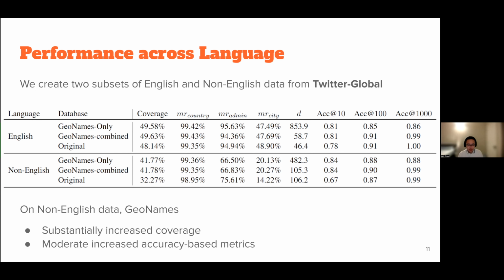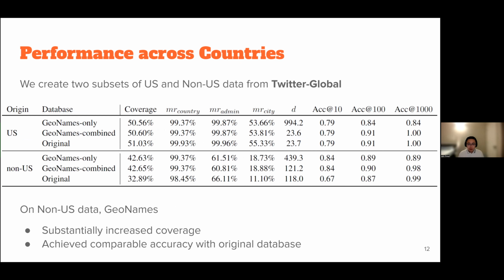We found that on non-English data, GeoNames substantially increased coverage, highlighted in the right circle, and also moderately increased accuracy-based metrics, such as match ratio and accuracy at K. For performance across countries, we created two subsets of US and non-US data from Twitter Global, and we found that on non-US data, GeoNames also substantially increased the coverage, and also achieved comparable accuracy with the original Carmen database.